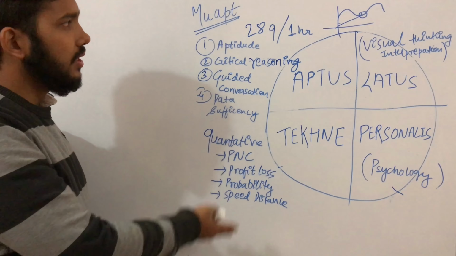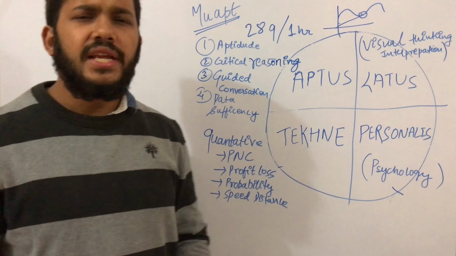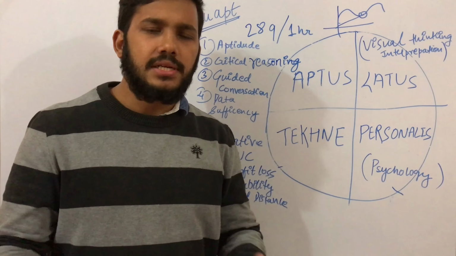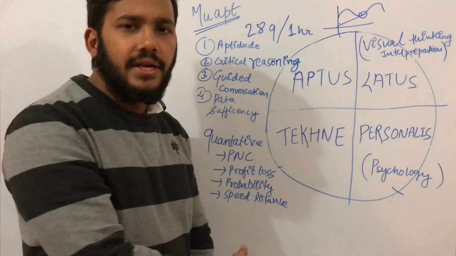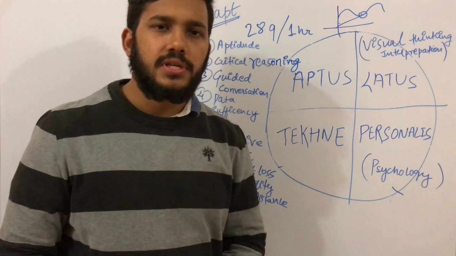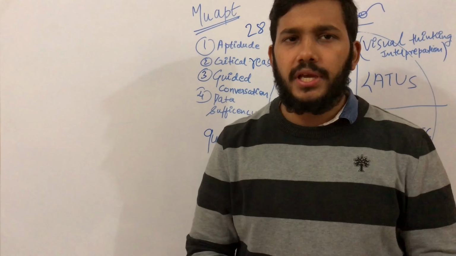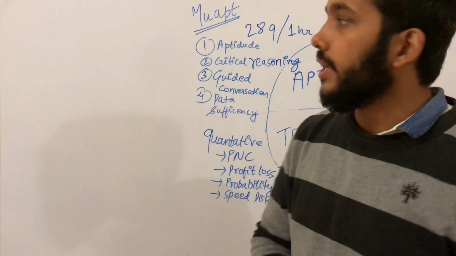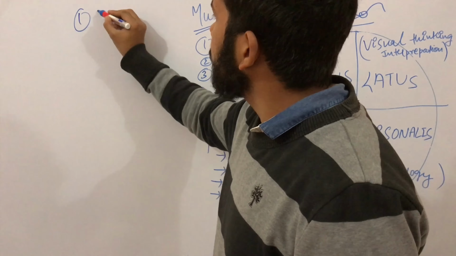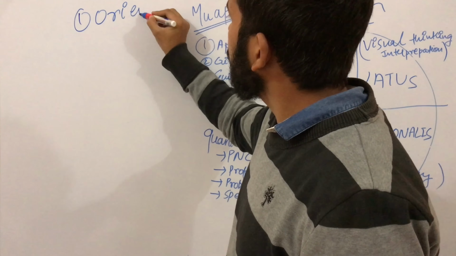After day 1, that is MUAPT, is over, nearly 7 to 10 days later results are out and selected candidates move to the day 2 process. In the day 2 process there are 4 steps involved, and every step is important. First is an orientation session.